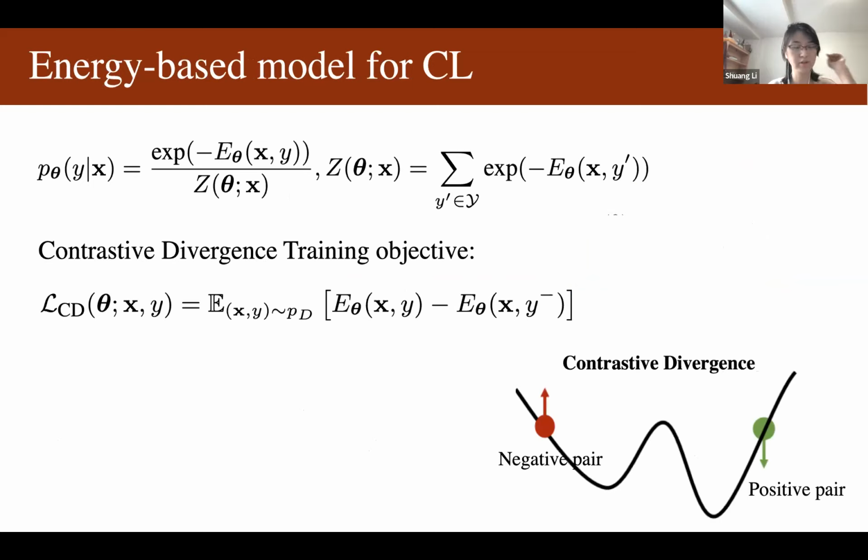Sorry, can you repeat your question? Yeah, so you're sampling a random y minus, just one sample, but you could sum over all of them. Like you've got Z upstairs, right? That's a tractable computation because y is finite and small. So you can just take gradients and do MLE training. So what happens when you do that?